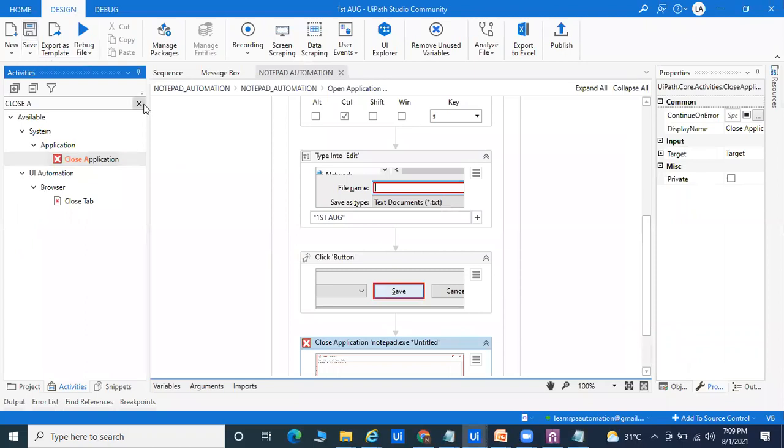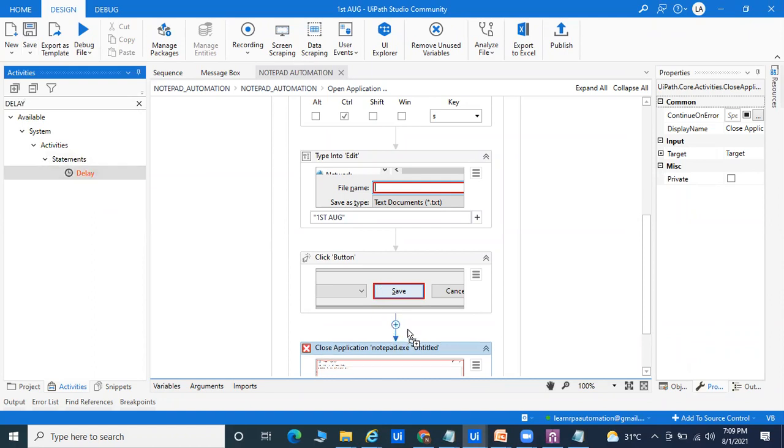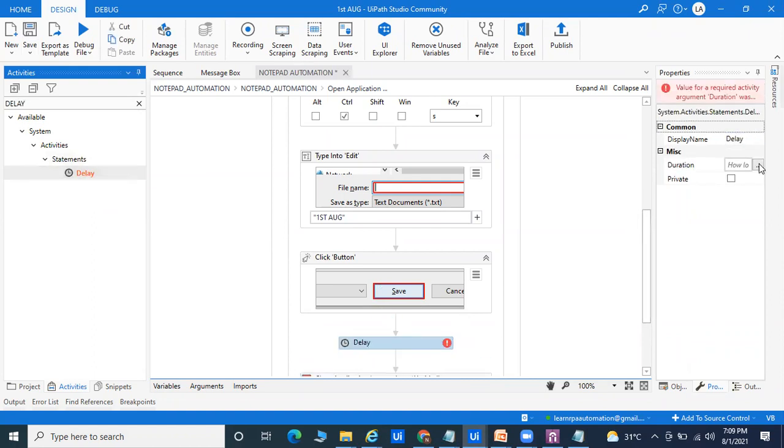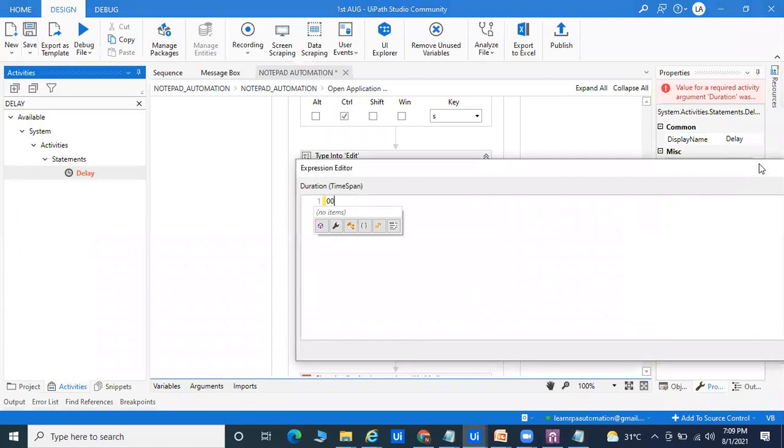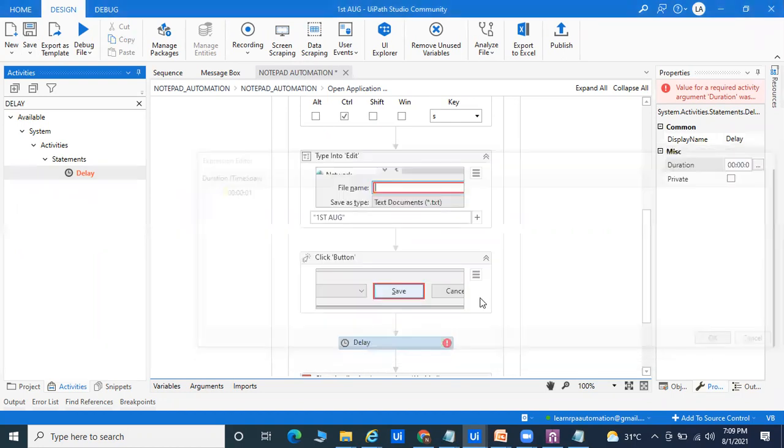Okay, before going for that, if you want to pass a delay, you can have 1 second of delay, 2 seconds of delay. So you can pass the delay and then go on passing the things. 0 0 0 1. Okay, so I want to pass 1. Especially for your knowledge, I can pass.